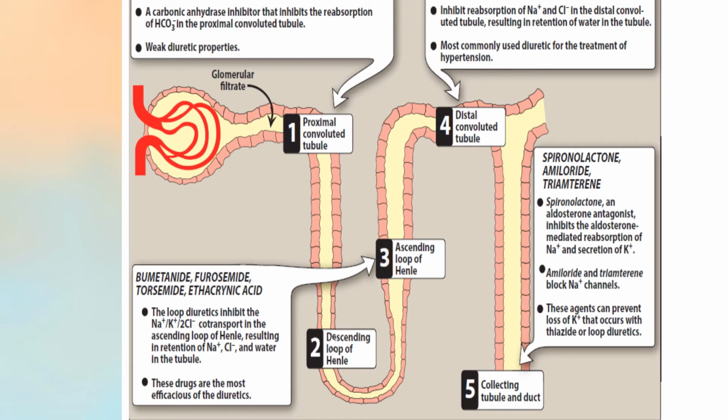Okay, so this is the glomerulus, the PCT, DCT, ascending limb. This is the descending limb, ascending limb, and DCT. What we are going to focus on here is mainly loop diuretics and thiazide diuretics. These are the loop diuretics, which act at the ascending limb and inhibit the sodium potassium chloride co-transport. Thereby there is retention of sodium chloride and water in the tubule, and these drugs are the most efficacious of diuretics.